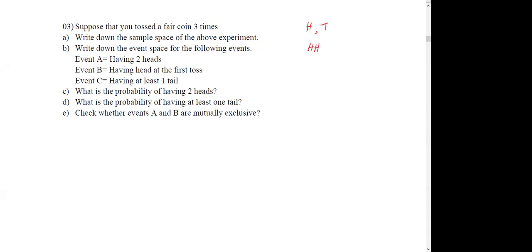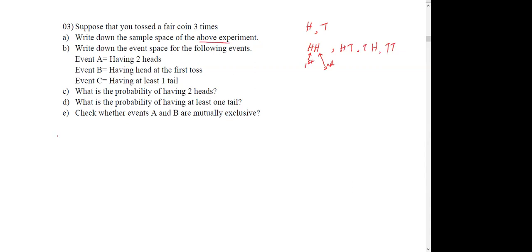Let's say 2 times, then it's going to be like first head. This is the first trial, this is the second. So like that, you can get first head, then tail, first tail, then head, or tail, something like that. So the first question is, write down the sample space of the above experiment.